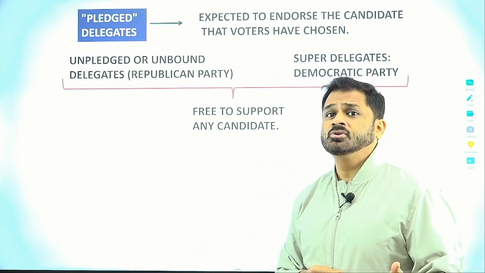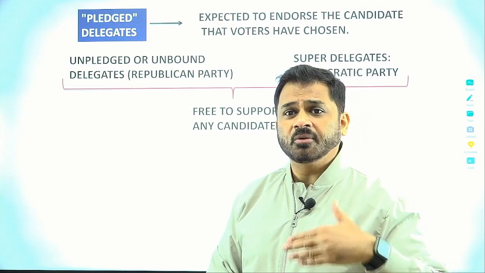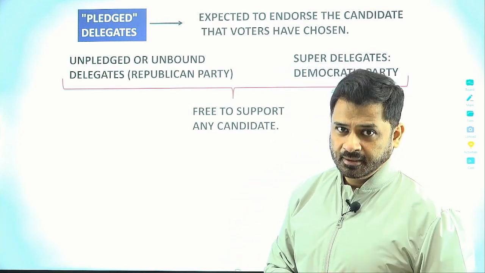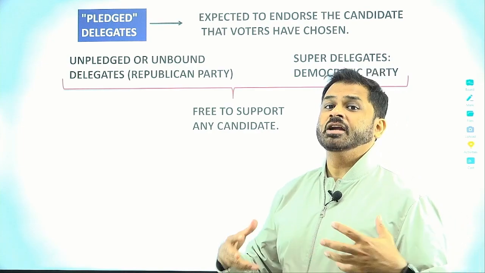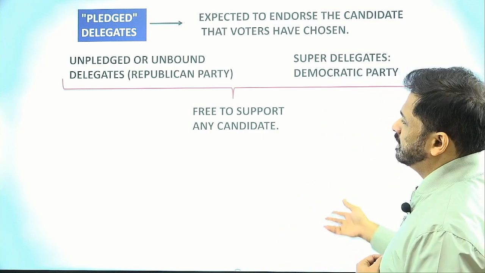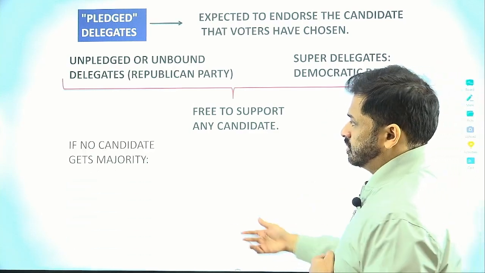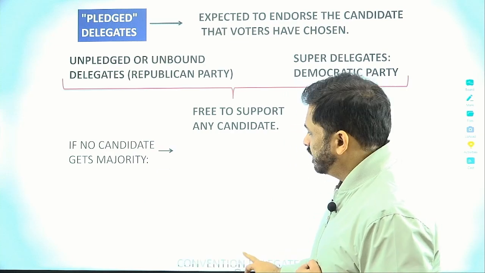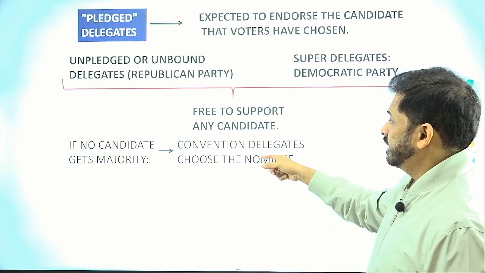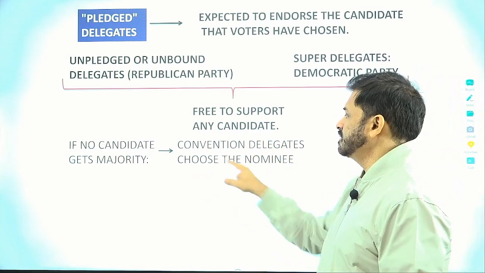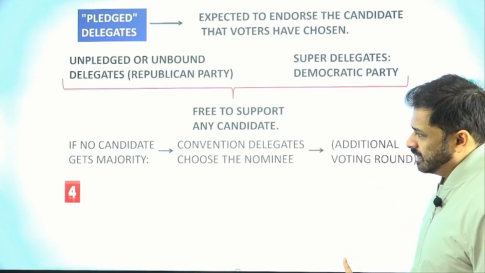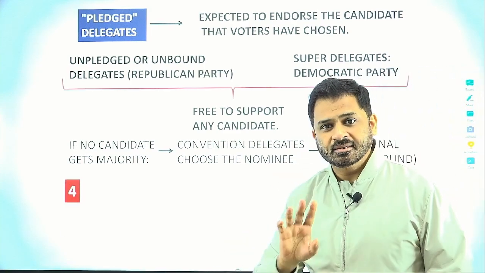If in the second round also no one gets a majority, then the third round, the fourth round, and so on will happen, and in between they will try to influence the members to vote in a different way altogether. So ultimately they will decide on one of the candidates to be finalized. So if no candidate gets the majority, as I told you earlier, then convention delegates choose the nominee. That means convention delegates choosing the nominee becomes the brokered convention. Additional voting rounds will take place, and this is how the party will finalize the candidate.